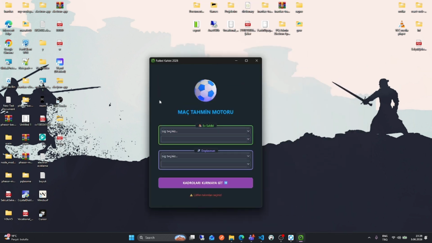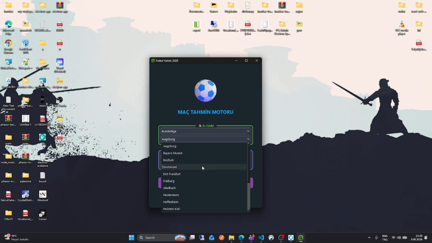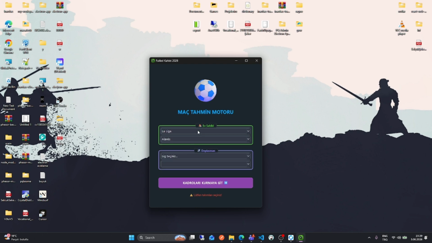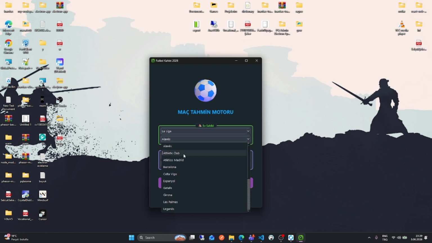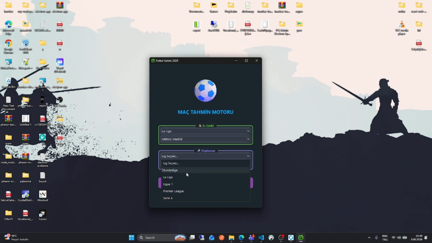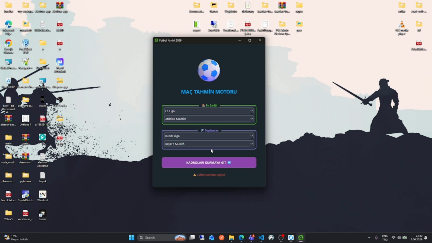This is our starting page. There are 100, maybe more, teams around the world, so we separate them league-wide. I mean, the five biggest leagues around the world, to find the easiest way to search for the team. I mean, Bundesliga, La Liga. You can choose La Liga, Atletico Madrid, and Bundesliga, Bayern München. And for now, we have only made the big five leagues.